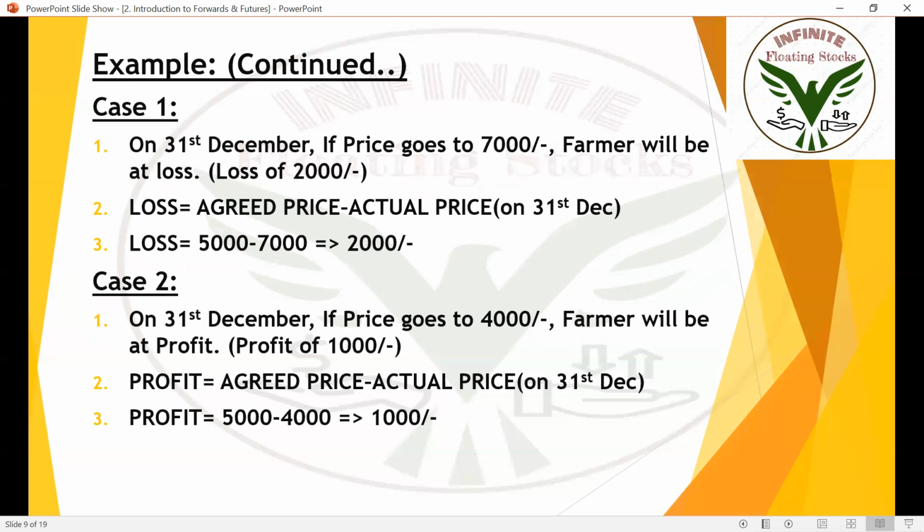All right, let's look at this case 1 and case 2. On 31st December, if price goes to 7,000, imagine that the farmer has cultivated 50 kgs. And the value of those 50 kgs of vegetables is 7,000 rupees. But the farmer will be at a loss of 2,000 because he already made an agreement saying that he'll be selling all his vegetables for 5,000 only.